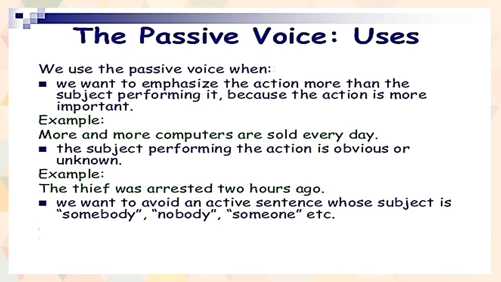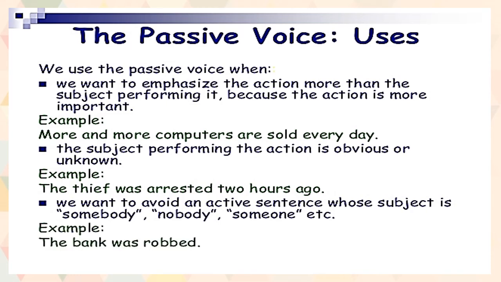So here we want to avoid an active sentence whose subject is somebody, nobody, someone. We do not want to emphasize that. So the thief was arrested 2 hours ago. Here the action of arresting the thief has taken place, and so it has been given the emphasis in this sentence. We'll see one more sentence.